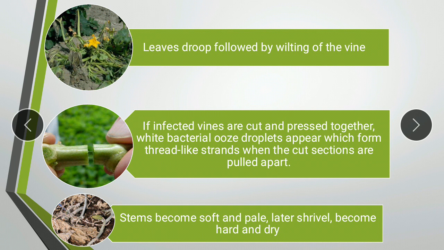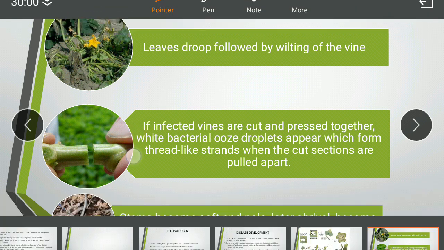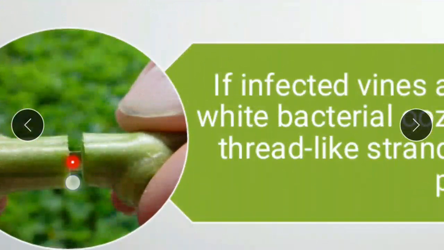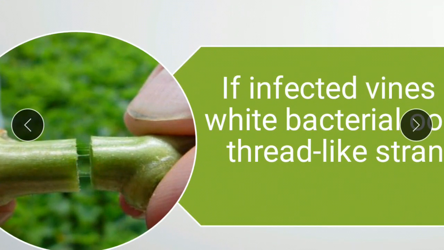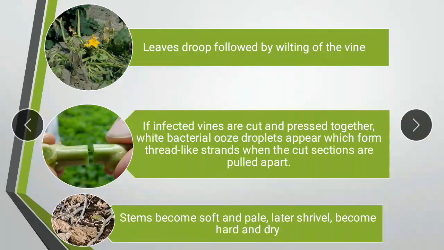When the infected stems are cut and pressed together, we can see droplets of ooze appearing on the surface. I'll show you pictures later as well. And when the cut sections are pulled apart, we can see white thread-like strands. You can see over here, there are white thread-like strands, which is due to the bacterial ooze. That is, the bacteria is filled in the xylem vessel, and that is what is shown as the bacterial ooze.